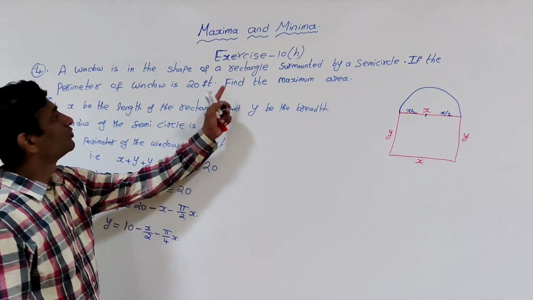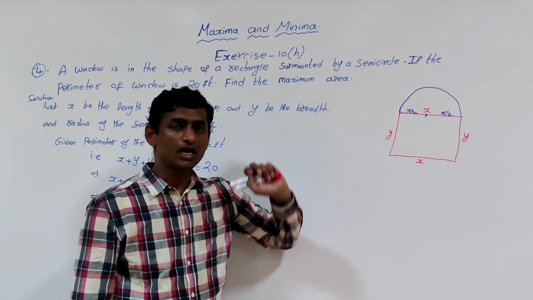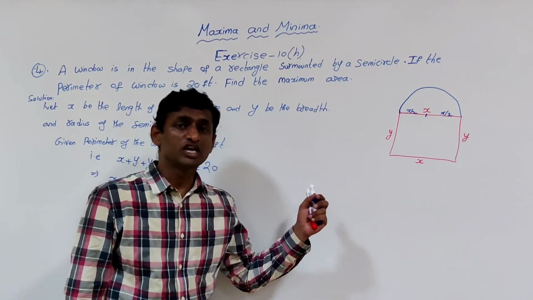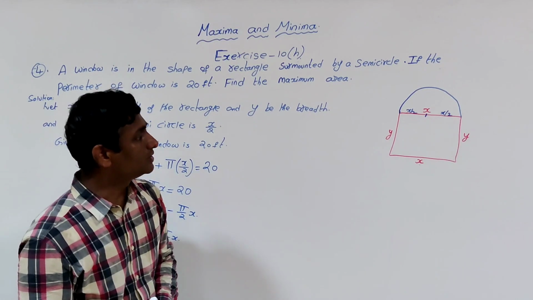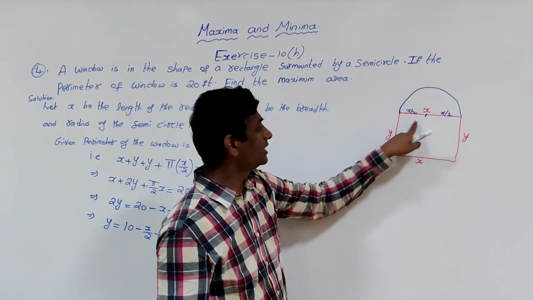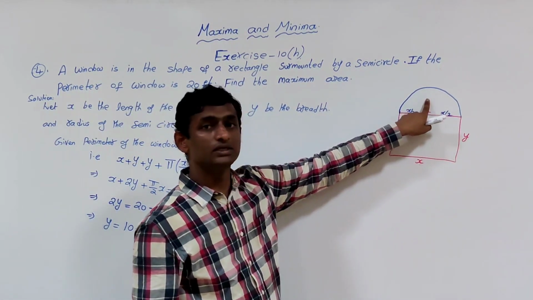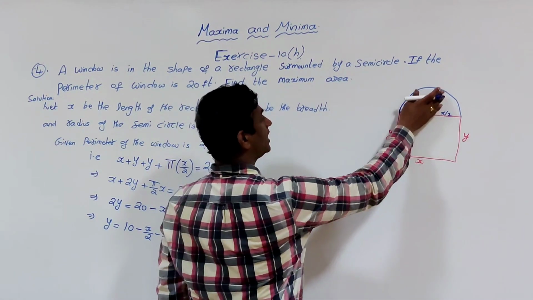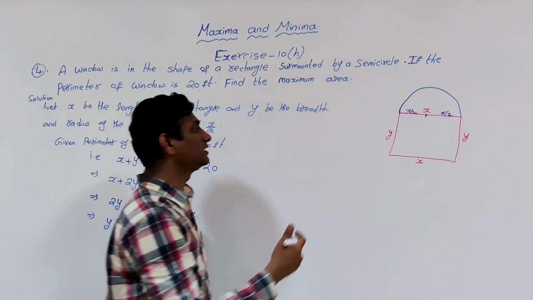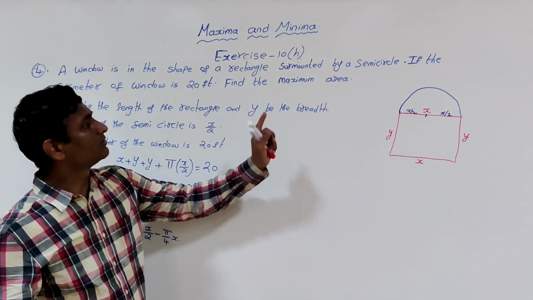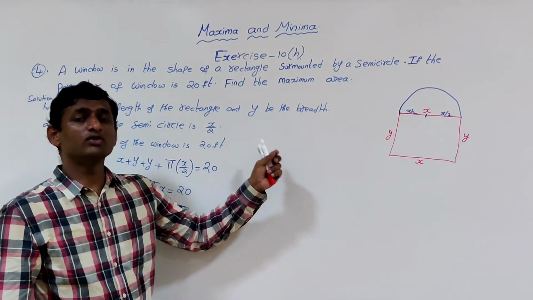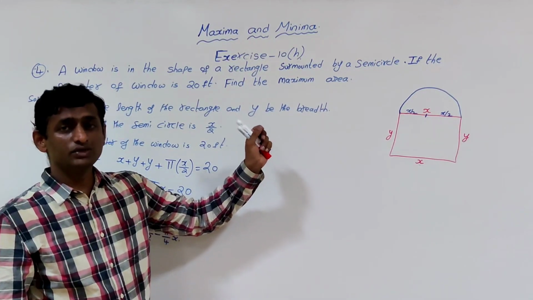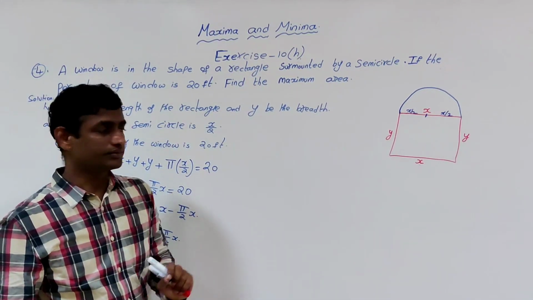Now the question is, find the maximum area. So what are the shapes included in this? The shape of a rectangle and the shape of a semicircle. If you add these two, that will give the total area, and for what values of x and y that gives the maximum area.